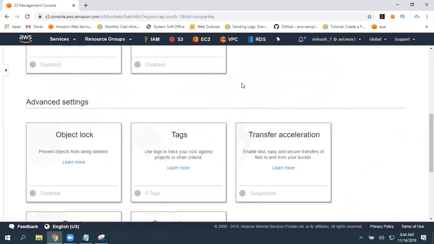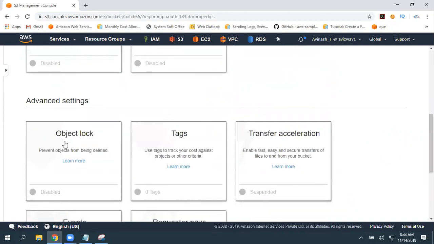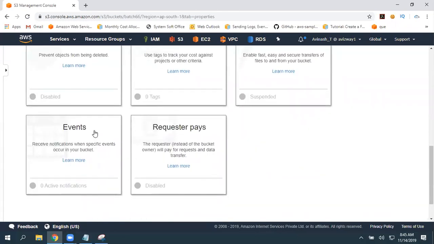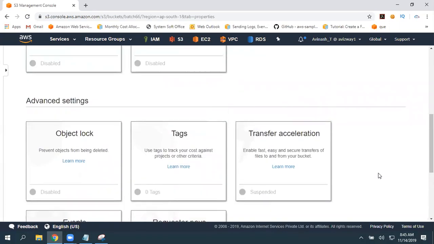You can encrypt all data. Object lock, you can secure a couple of data. If you really don't want to give an option to delete this bucket even for the root user, yes, you can use this feature. Tags for easy understanding purpose. Transfer acceleration, just to reduce the latencies. If your customers are across the globe, but this bucket is in Mumbai, then you can enable this feature. Events, you can get notifications, you can trigger a Lambda function, you can trigger an SQS. So at the moment I'll show with the notifications. Requester pays, instead of the bucket owner, the one who is requesting the data will get charged for that request.